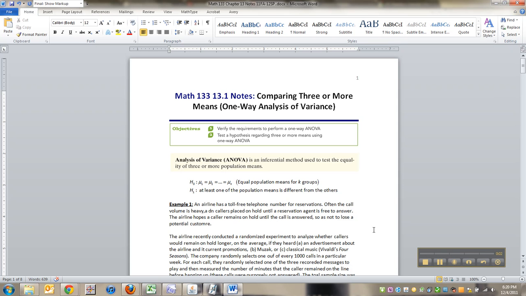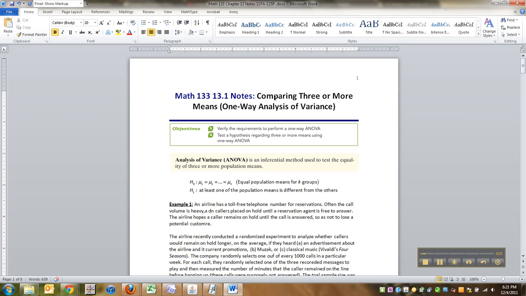So let's talk about the analysis of variance. We are going to be comparing 3 or more means at one time. Now, we've never done that before. In chapter 10, we did 1 mean. Chapter 11, we did 2 means. Chapter 12, we did multiple proportions, but not means. Proportions because we were working with categorical data.